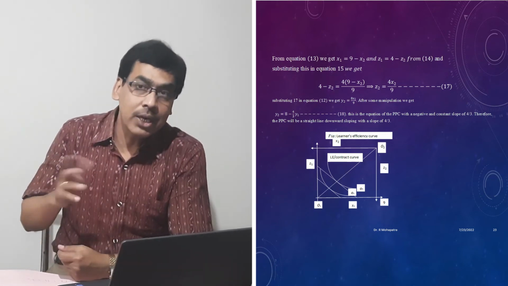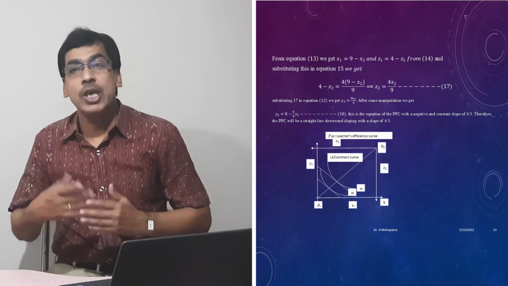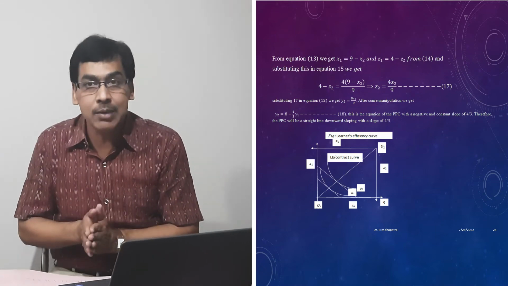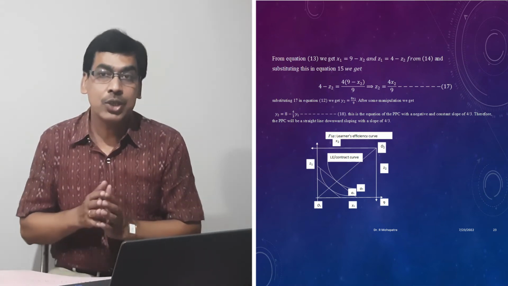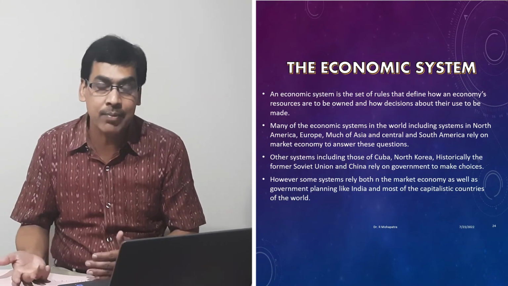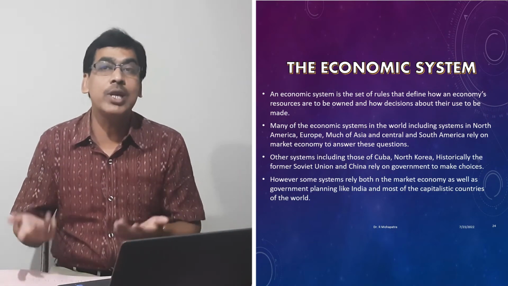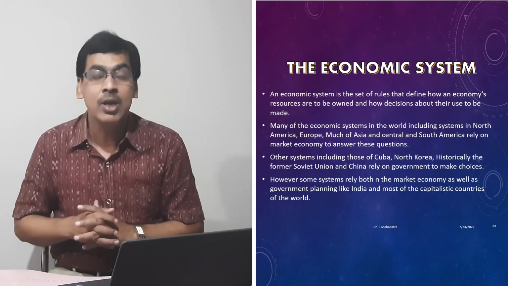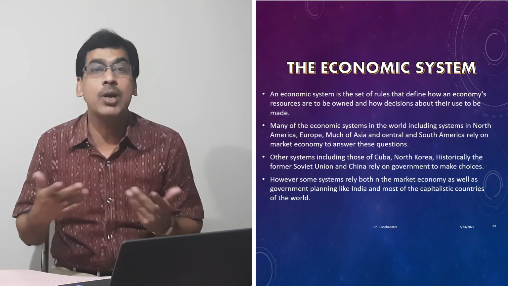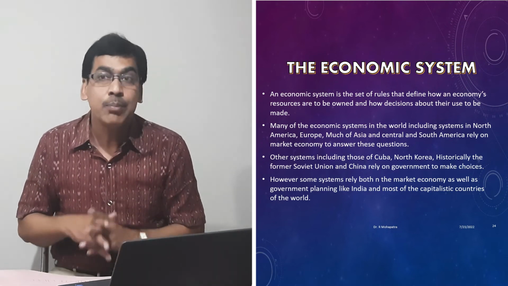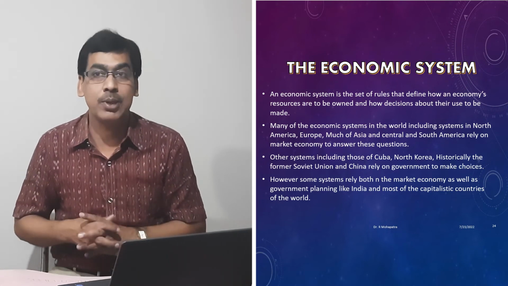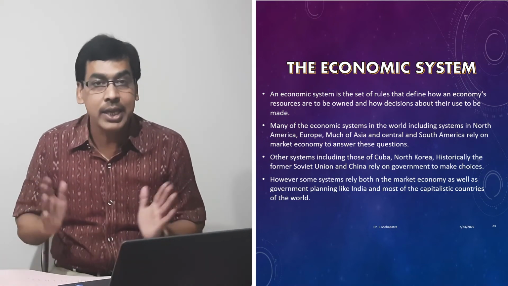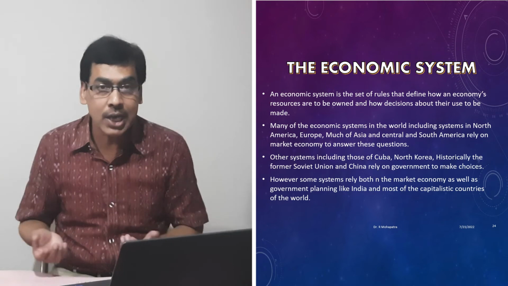So when we study these central problems of the economy, we know that the problems are there, and the problems can be explained with the help of the production possibility frontier, with the help of graphs, with the help of algebra. When the number increases, we can write the production possibility set in set form, or we can write the equation when the number of outputs and inputs increases. But the problem is how to solve these problems. So here we see that the problems are there for every economy. Problems are the same, but the